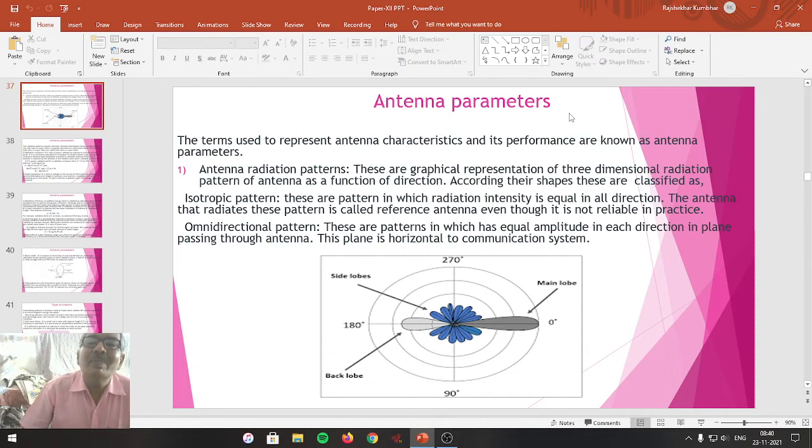To understand whether the antenna is working satisfactorily or not, it is going to depend upon some of the characteristics of antenna. If those characteristics are known, then one can get the performance of antenna. Those characteristics which give the idea about the performance of antenna are called the antenna parameters.